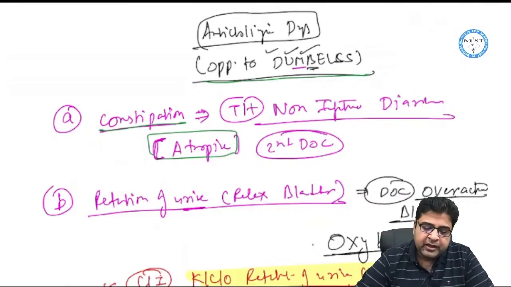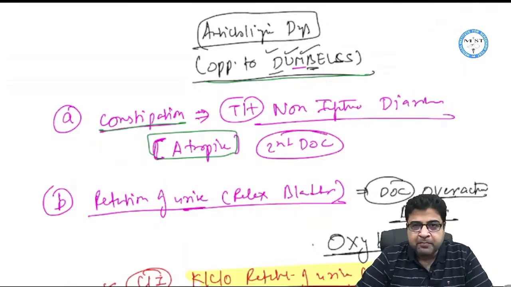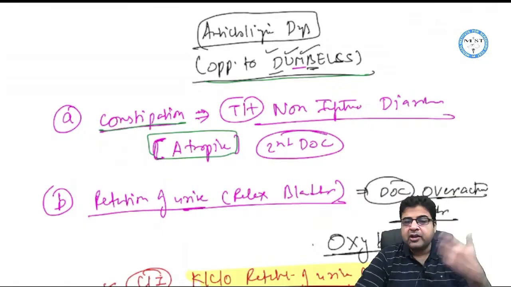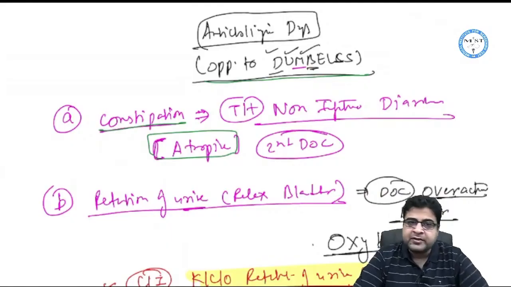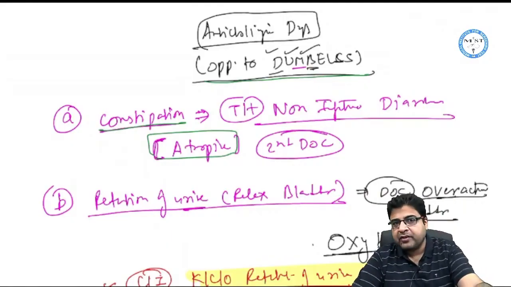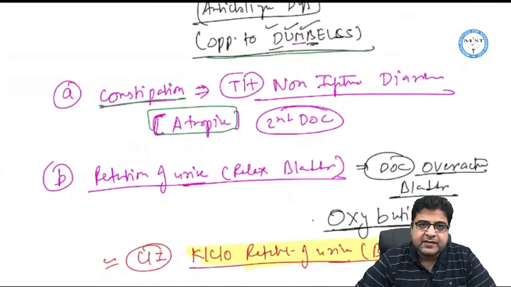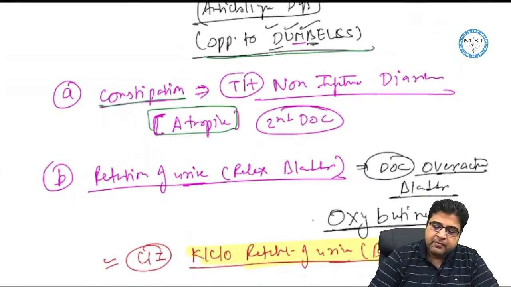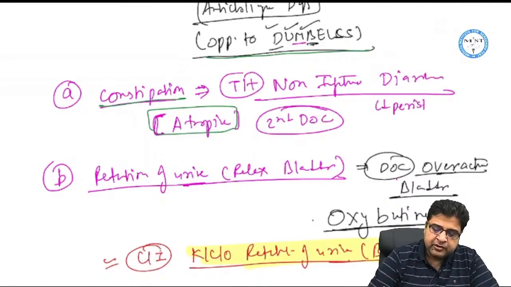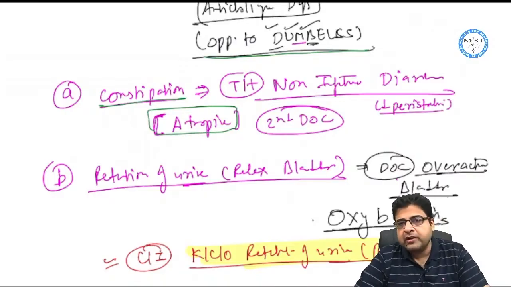Now, the opposite of D is constipation. The sympathetic system also acts opposite to the parasympathetic system, and anticholinergic drugs also act opposite to the parasympathetic system. Now, D stands for diarrhea, and the opposite of D is constipation, and because these medicines can reduce peristalsis, they are given for the treatment of diarrhea, particularly non-infective diarrhea.